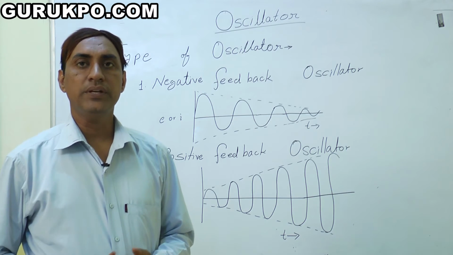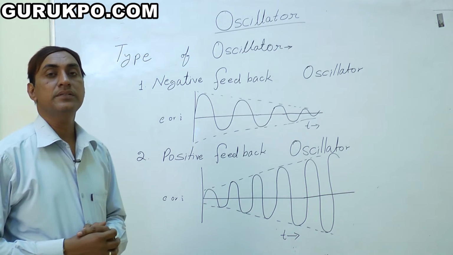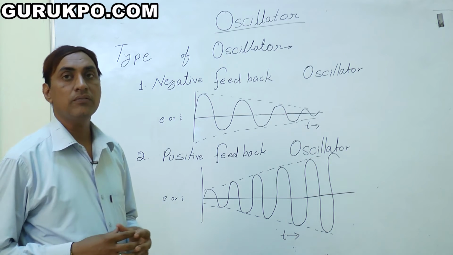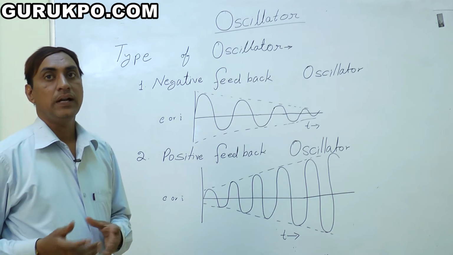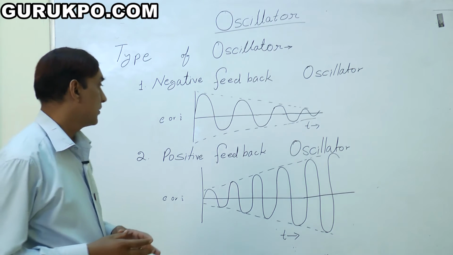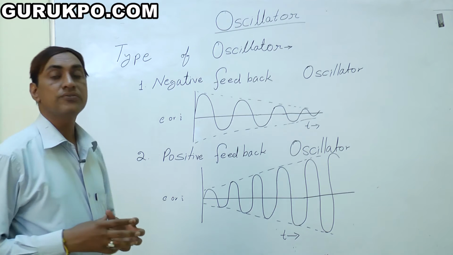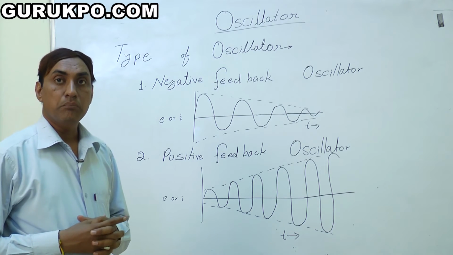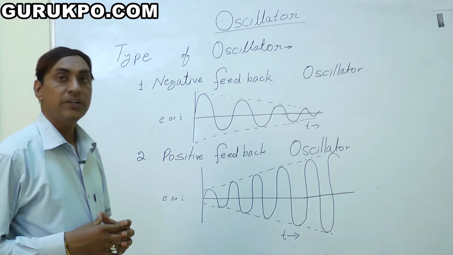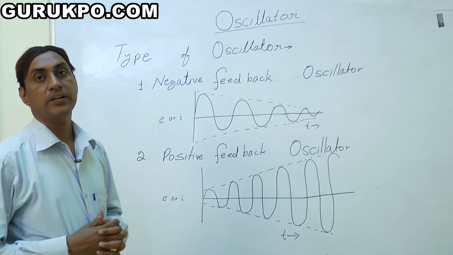If we get negative feedback in the oscillator, it means the generated or output wave can be 0 at infinite time. But in positive feedback, the generated signal is maximum at infinity. That's why these are positive and negative feedback.